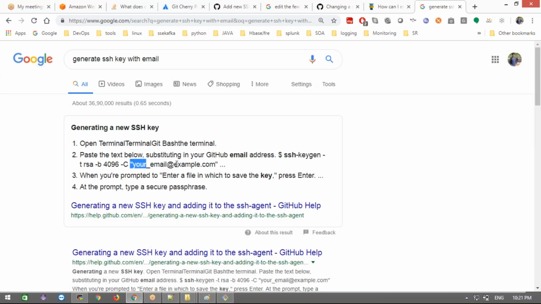It will work without it also. RSA is the default, and the bytes option is for how many bytes you want, and the comment is the user's mail ID. If you want, I will share this option, you can try it.